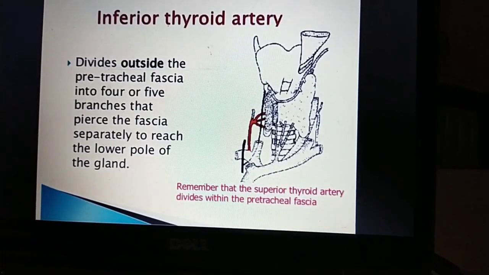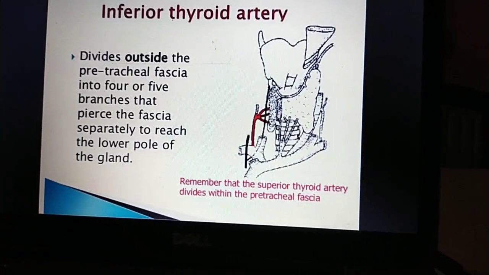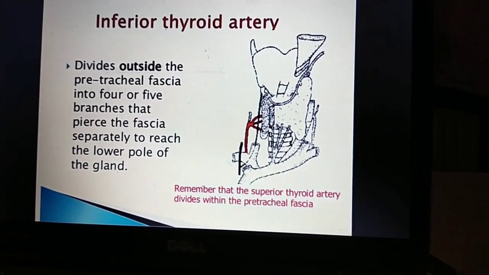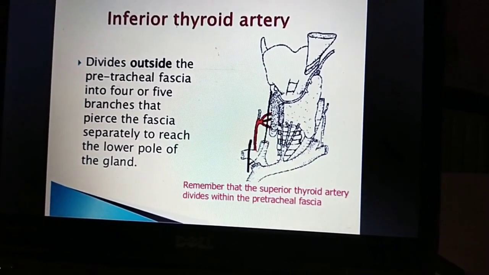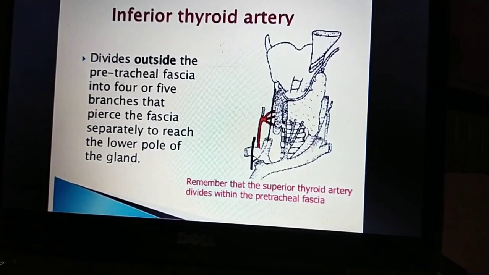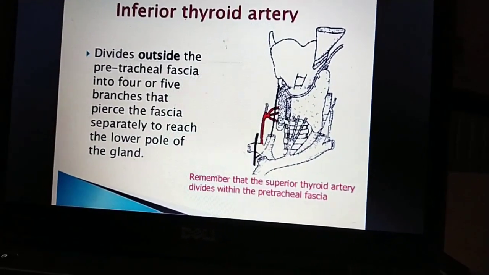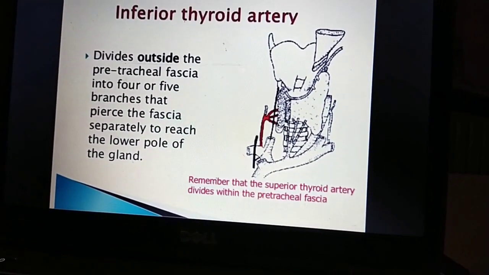Remember that the superior thyroidal artery divides within the pretracheal fascia, and the inferior thyroidal artery divides outside the pretracheal fascia.